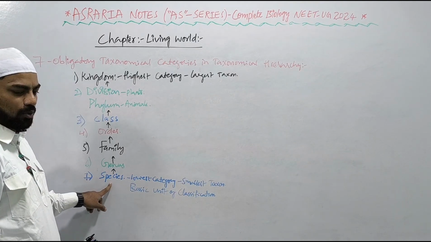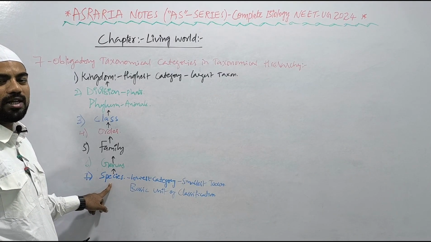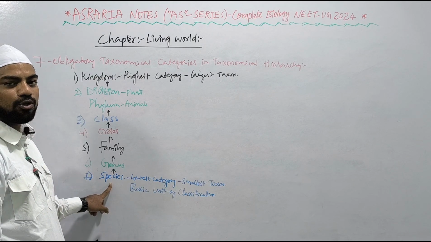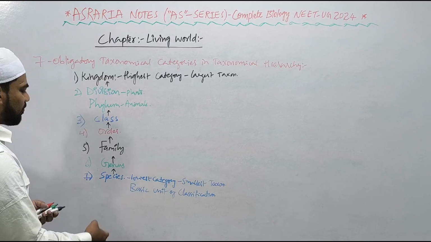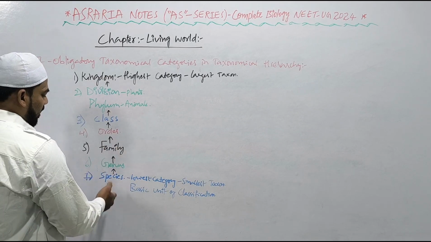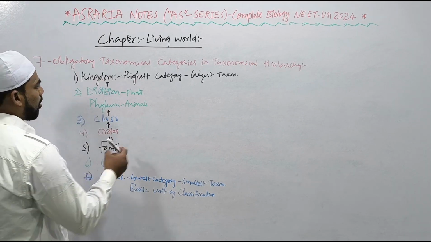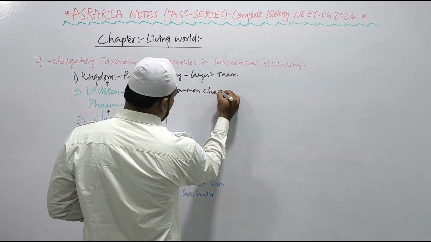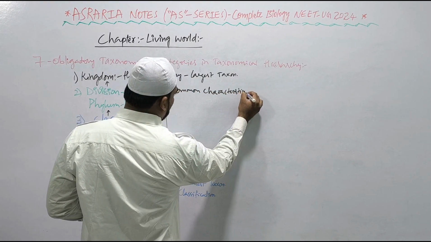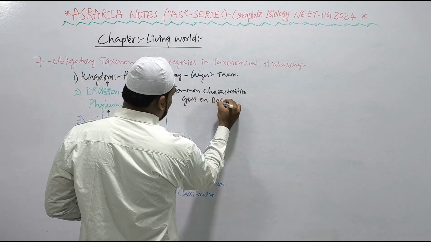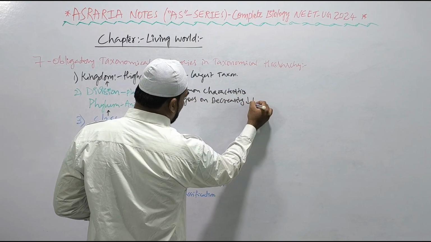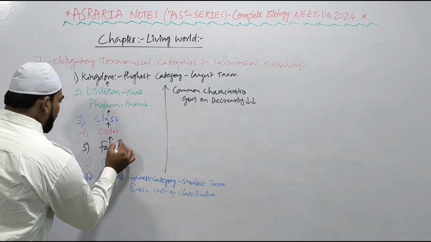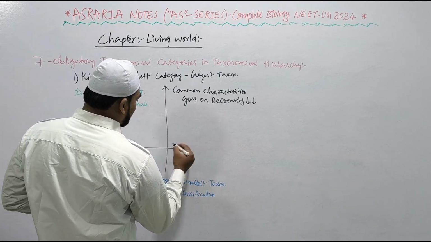The definition of species is: species are the group of morphologically similar individuals sharing a common genetic pool, which interbreeds freely and produces fertile offsprings. Then, as we go in the ascending order, higher from the species to the kingdom, right? The common characteristics go on decreasing. As we ascend from species to kingdom, the common characteristics go on decreasing. Up to what level of category can we find the maximum similarities in the characteristics?